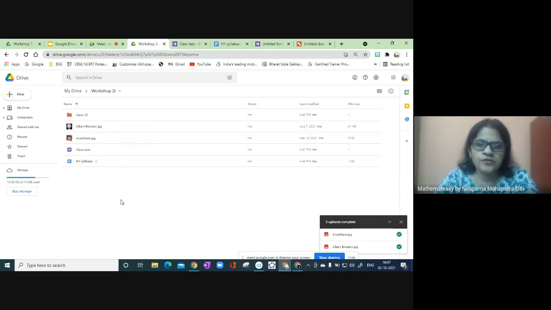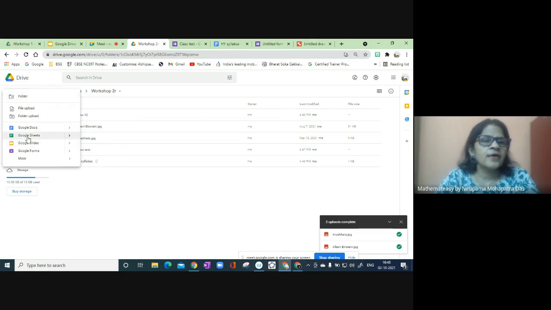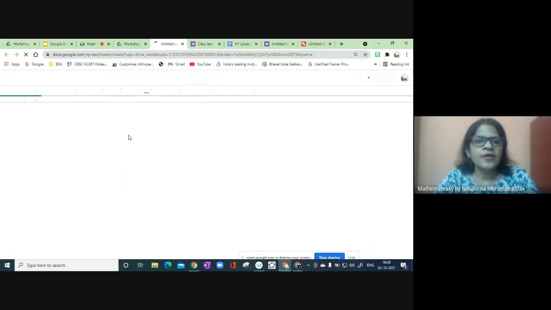So there are two ways to upload or create any file or folder. One is like this, right click in the blank space, and you can get all the options. The other option is you can go to new. Then suppose I want to take Google Sheets, I can get a Google Sheet here.